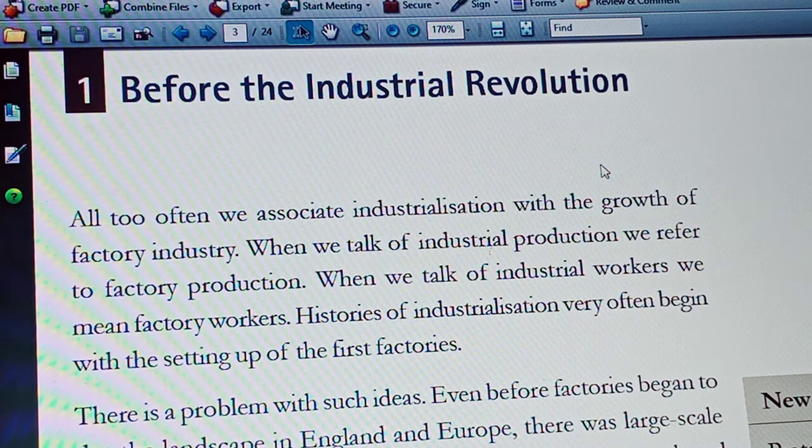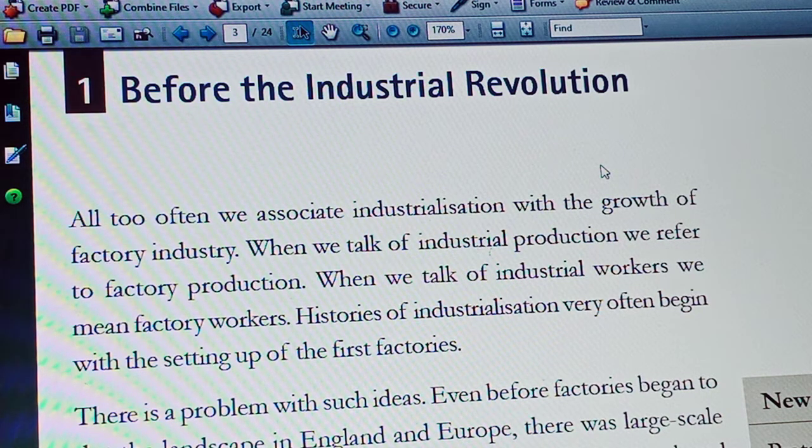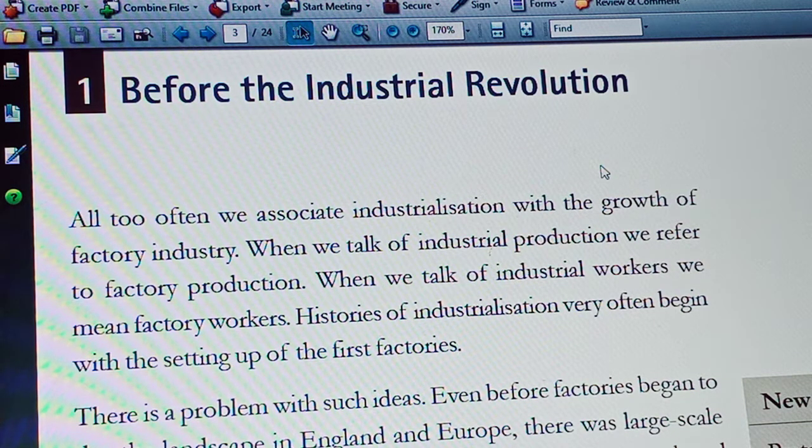Histories of industrialization very often begin with the setting up of the first factories. That means when we talk about industrialization, generally we talk about factory production, factories as well as workers who are working in factories. But this lesson focuses on the preconditions before the industrial revolution in England.